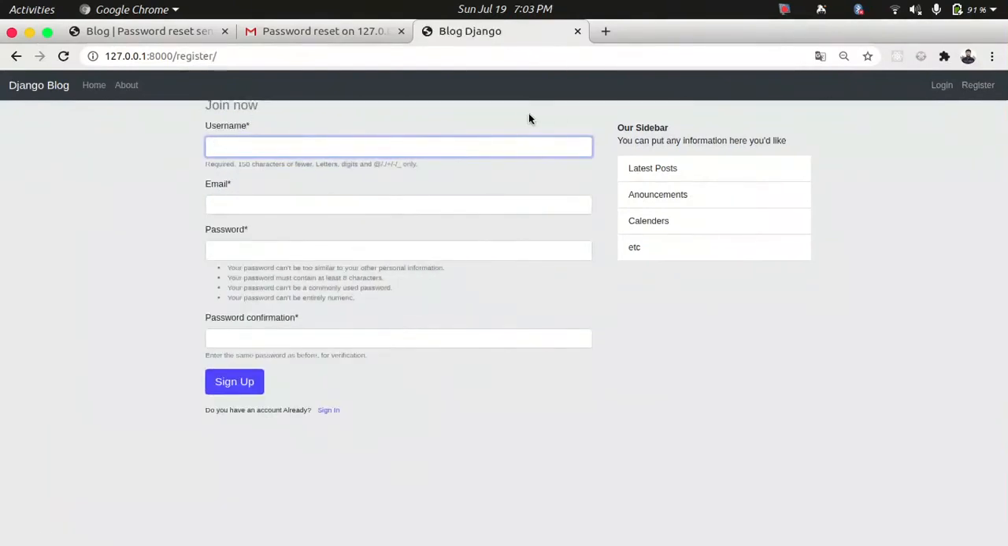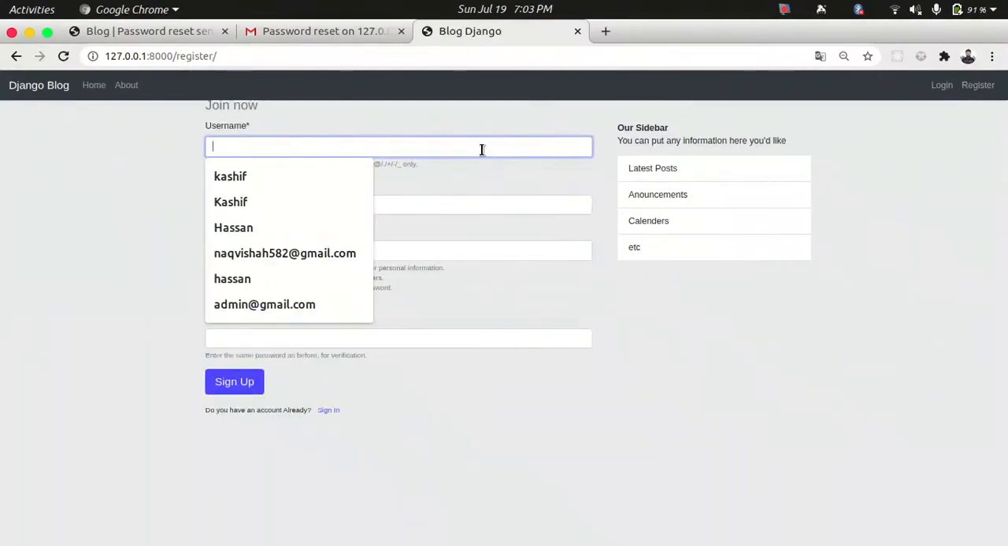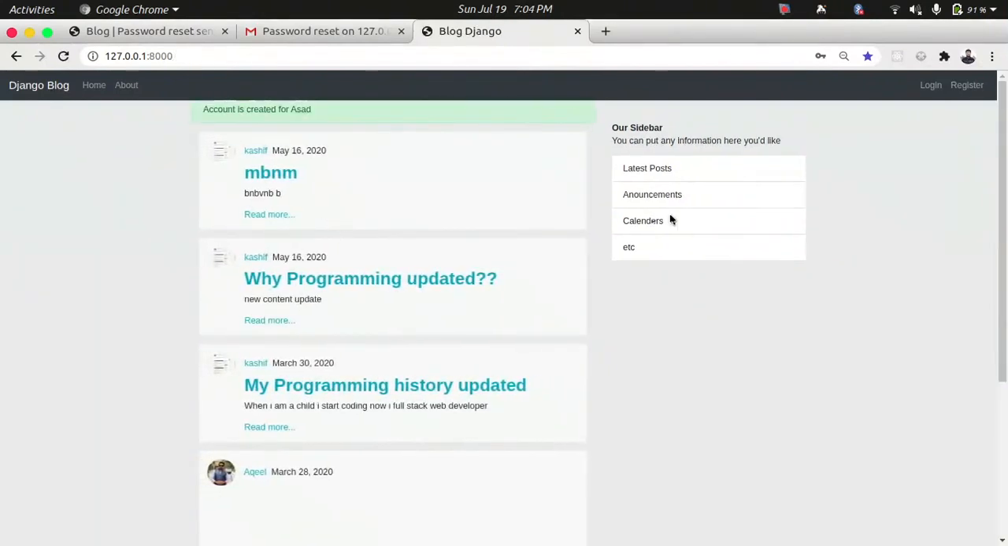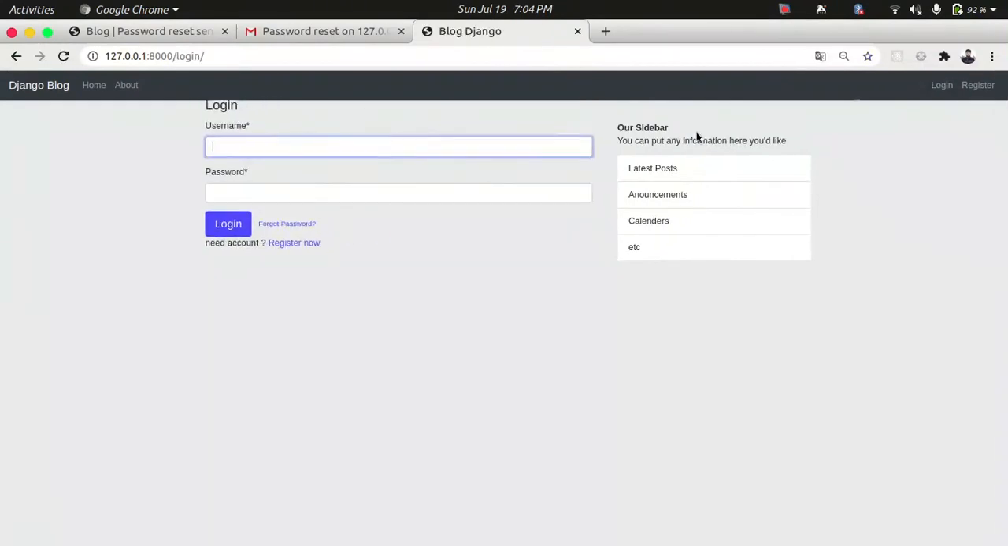If I register a new user, the name is, for example, I write Asad. Okay, and the email is asad@gmail.com, okay, password 1 2 3, 1 2 3. Okay, then sign up. Okay, it gave a mistake, sorry to say, my keyboard issue. I try to change that again, app@gmail.com, then sign up. The name I write is Asad. Okay, Asad is created.